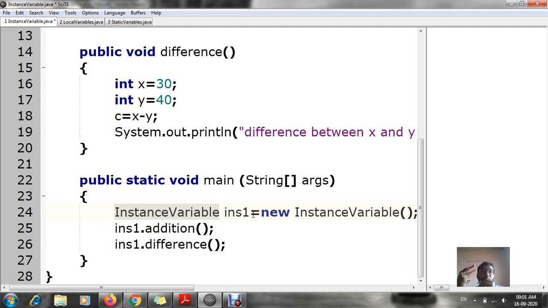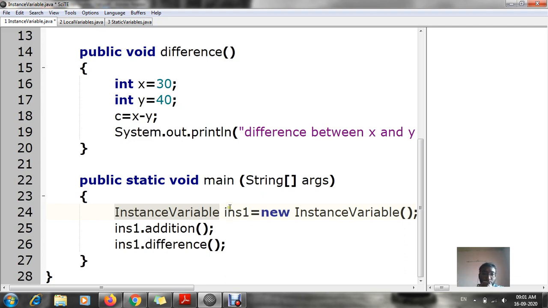Three points were there. Do you remember? For creating an object, three points were there. First one is the declaration part. Second was the instantiation part. Third one is the initializing part. Do you remember from your last period? Those who don't know how to create an object, you can check last week's video. Over there I have explained in which all ways we can create a block. That has been explained in your previous video.